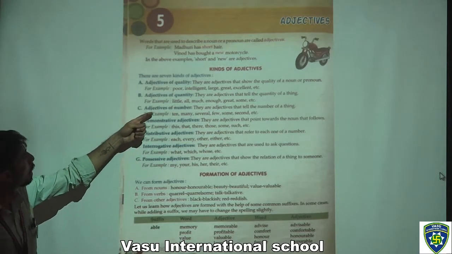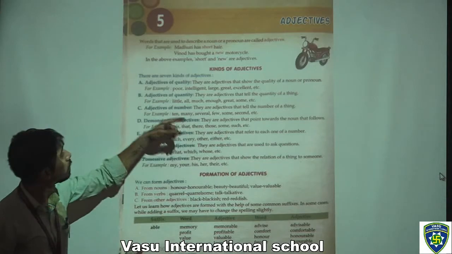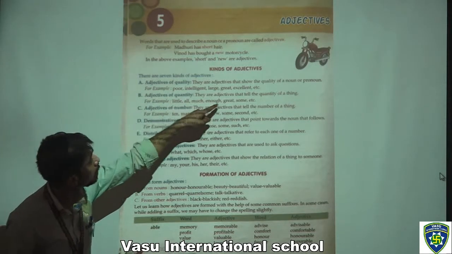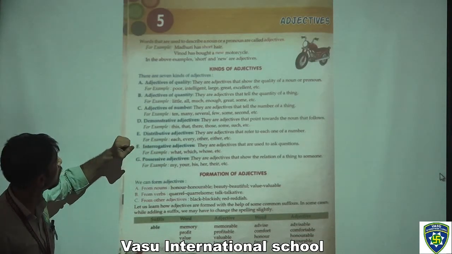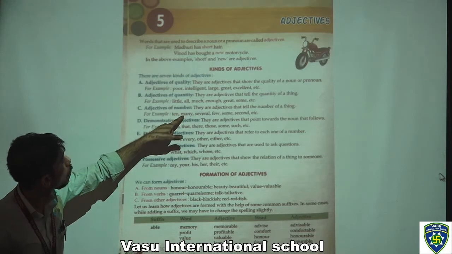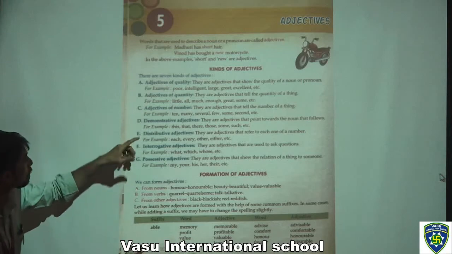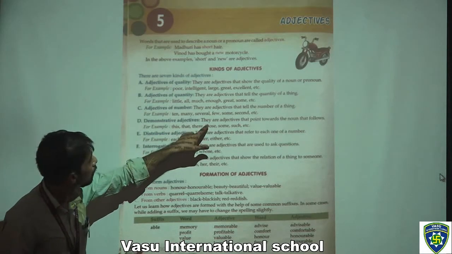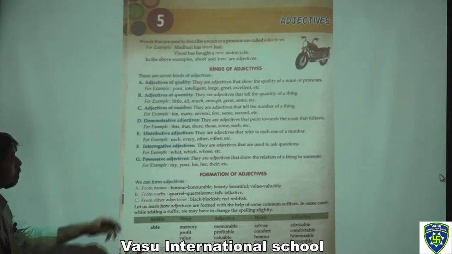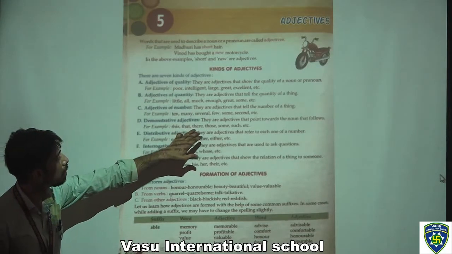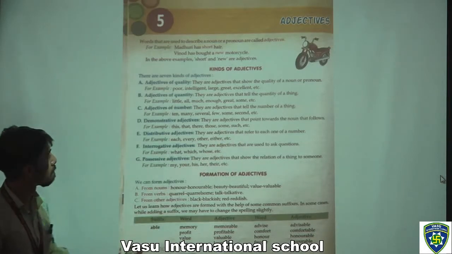The third one, adjectives of number. They are adjectives that tell the number of a thing. These two are different things. Quantity means they tell how much there is, and number means, for example, ten, many, several, few, some, second, whatever, etc. Now, demonstrative adjectives. They are adjectives that point towards the noun that follows. For example, this, that, these, those, some, such, etc.